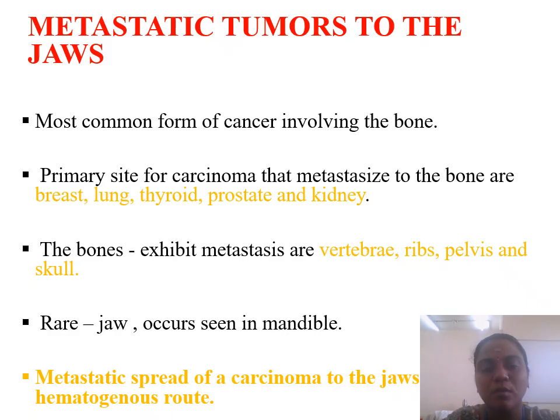They are the most common form of cancer involving the bone. The primary sites for carcinomas that metastasize to the bone are breast, lung, thyroid, prostate, and kidney. The bones that exhibit metastasis are vertebra, ribs, pelvis, and skull. Rarely, these tumors can occur in the jaw. If it involves the jaw, most commonly the mandible is affected. Usually, the metastatic spread of any carcinoma to the jawbone occurs by the hematogenous route.